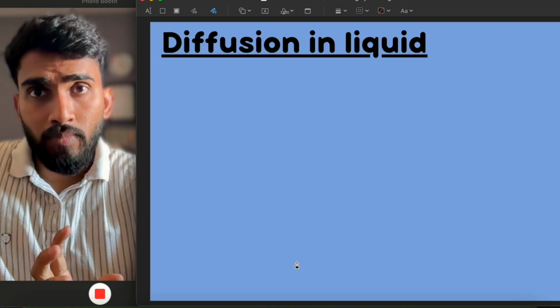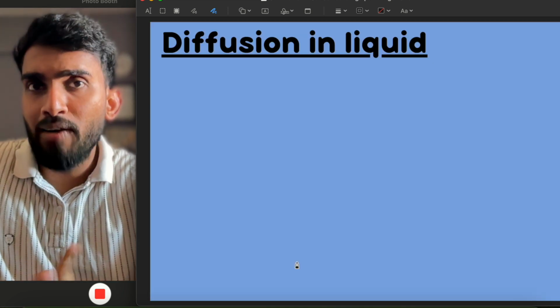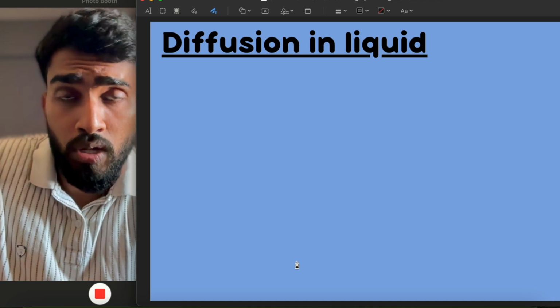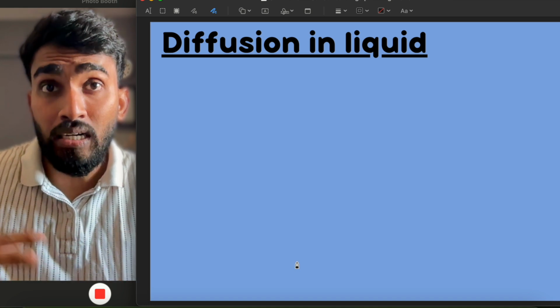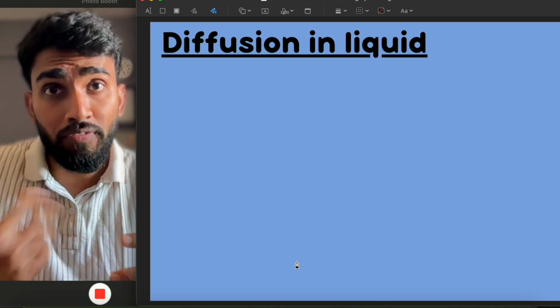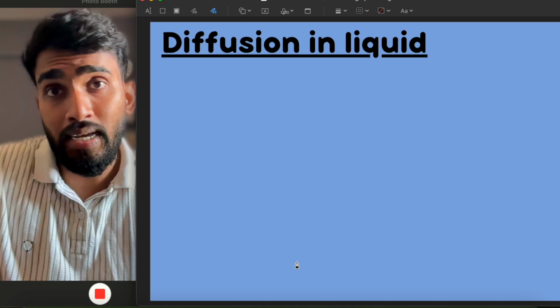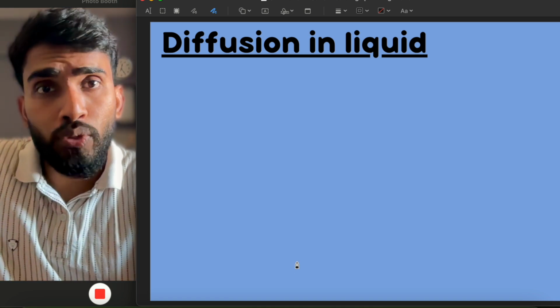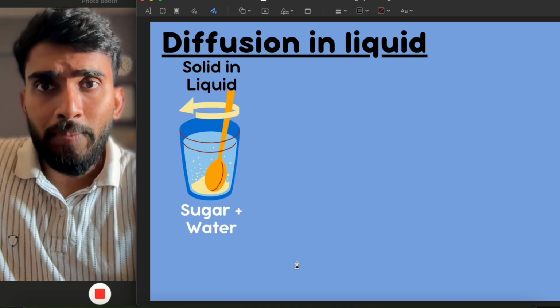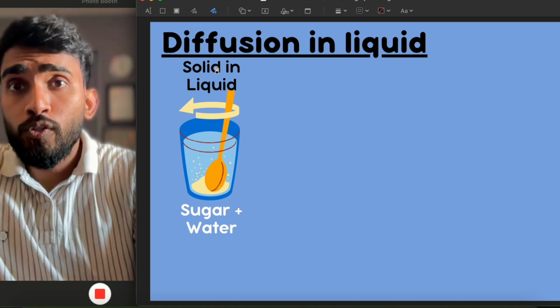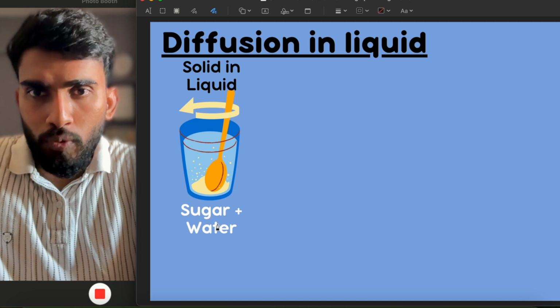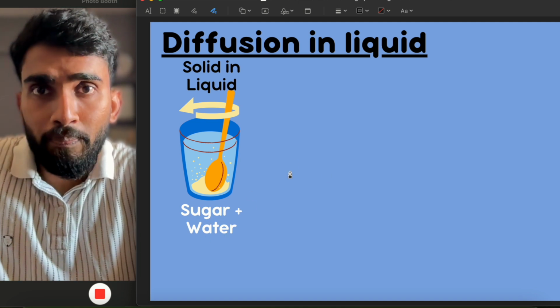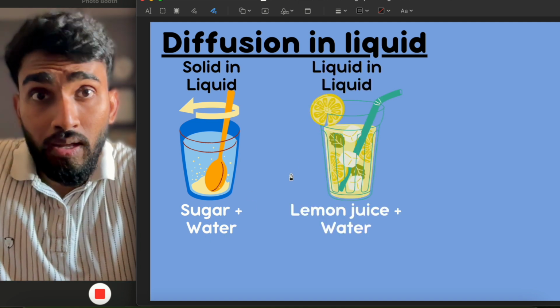Diffusion in liquid. Again this word came, diffusion. We have seen this word diffusion before also. Yes, what was it? Try to remember it. Diffusion means the intermixing of two different types of matter. So diffusion in liquid, let us see. Can a solid diffuse in liquid? Yes. Take sugar and put it in water, mix it up, diffusion will occur there.